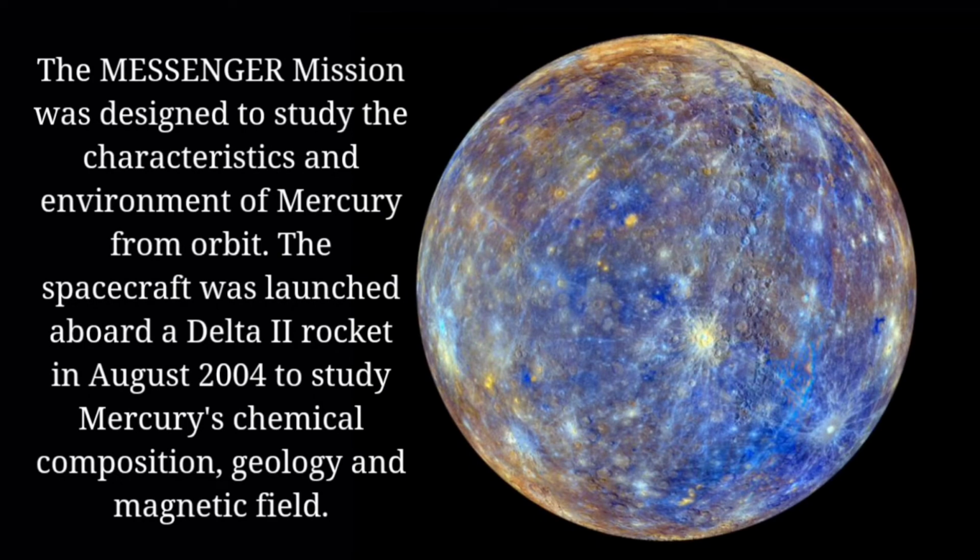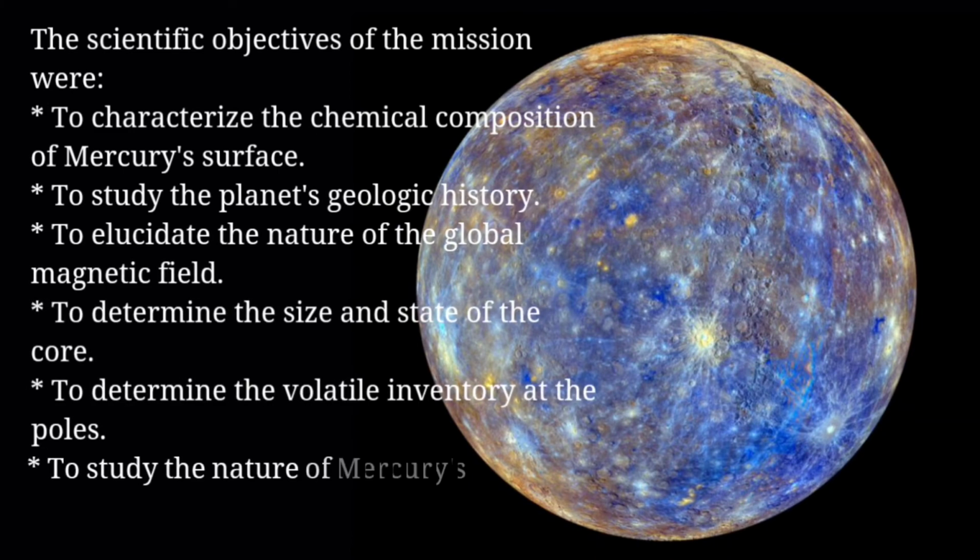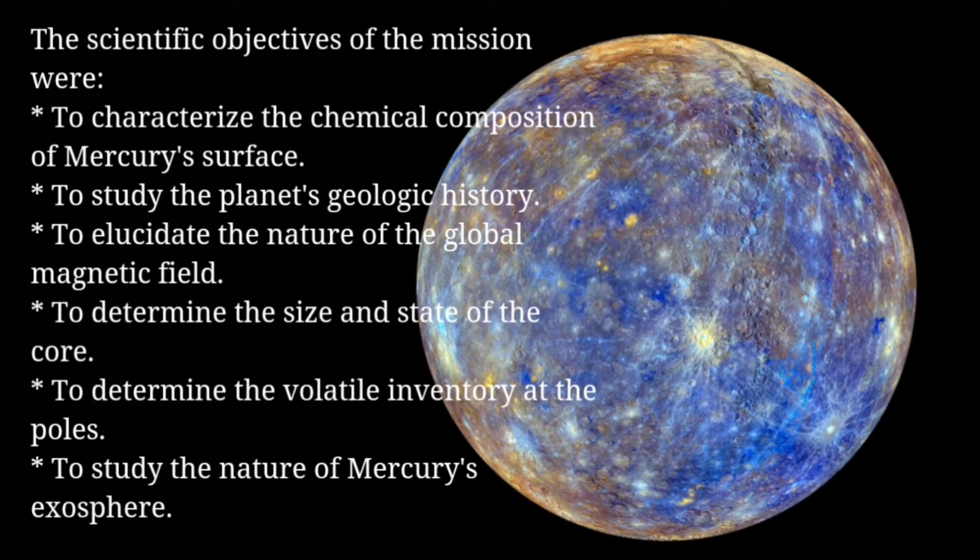The spacecraft was launched aboard a Delta II rocket in August 2004 to study Mercury's chemical composition, geology, and magnetic field. The scientific objectives of the mission were to characterize the chemical composition of Mercury's surface, to study the planet's geologic history, to elucidate the nature of the global magnetic field, to determine the size and state of the core, to determine the volatile inventory at the poles, and to study the nature of Mercury's exosphere. These were the objectives of the Messenger mission.